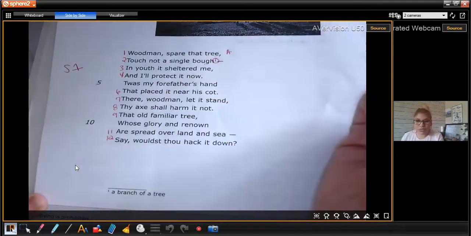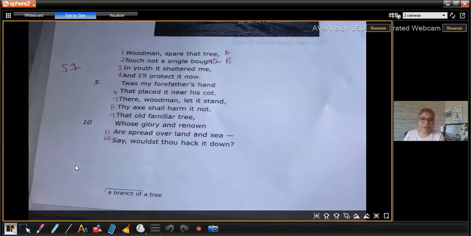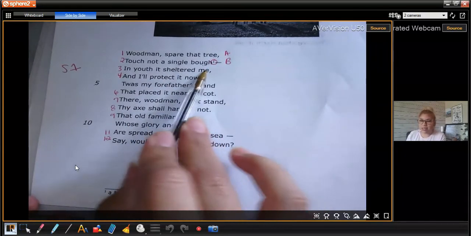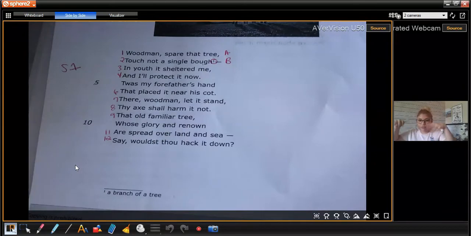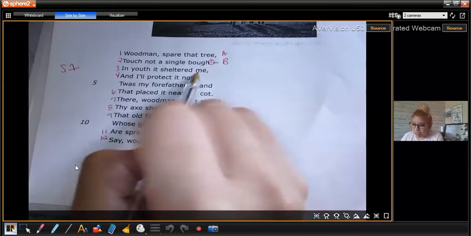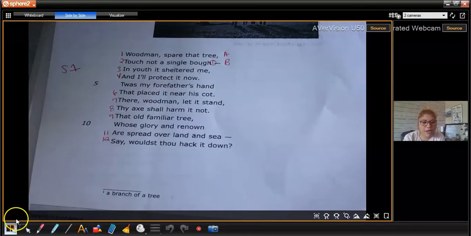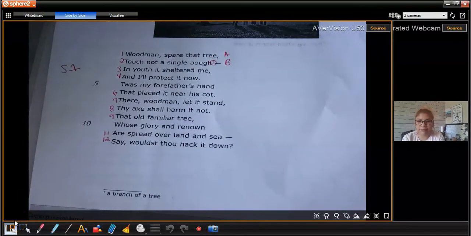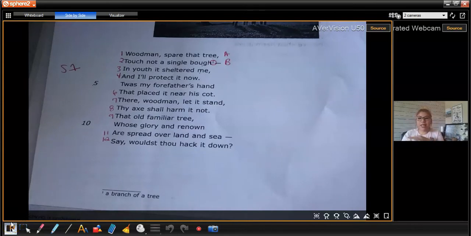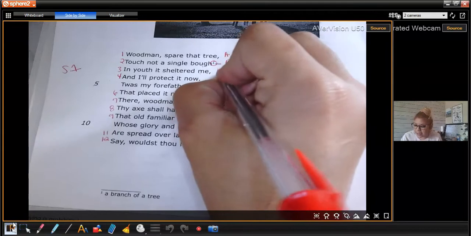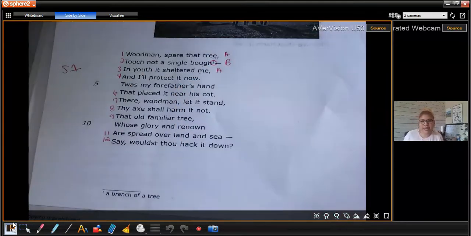So bough and tree, do they rhyme? No. And youth, it sheltered me. So does me and tree rhyme? Or me and bough rhyme? Or none of them rhyme? Remember, if it rhymes, we have to pair it up with a family. If it doesn't rhyme, you find it a new family. Okay, so it does rhyme, right? So it is the same family as tree, so it is A.